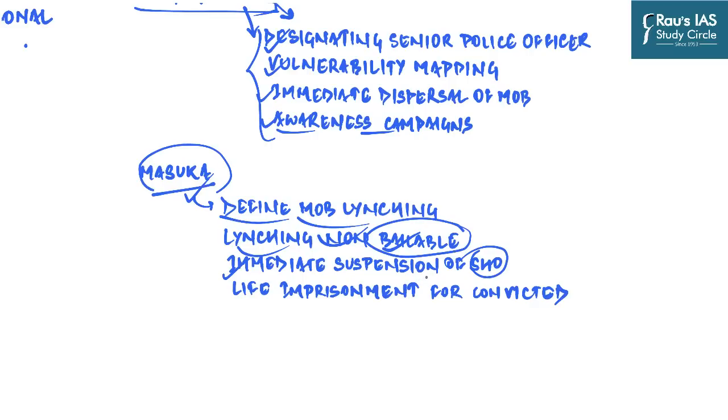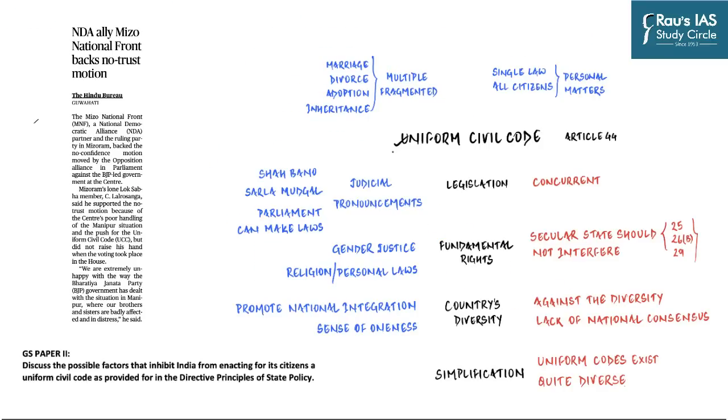And if particular SHO has not been able to respond, that person should not hold the office of SHO. And finally, it prescribes life imprisonment for those convicted under mob lynching. Apart from that, states like Rajasthan, Manipur and West Bengal have enacted their own law against mob lynching.